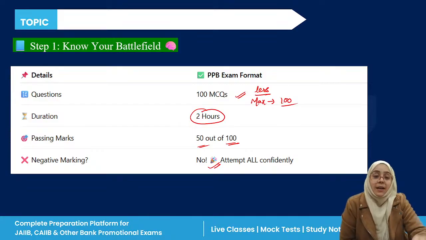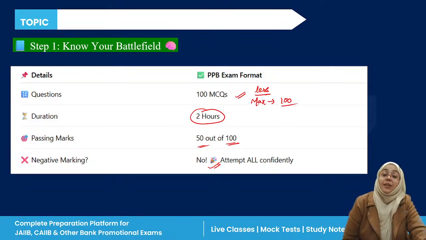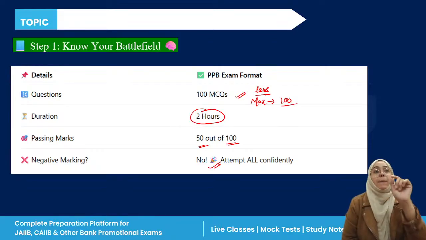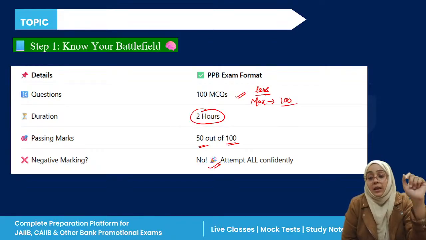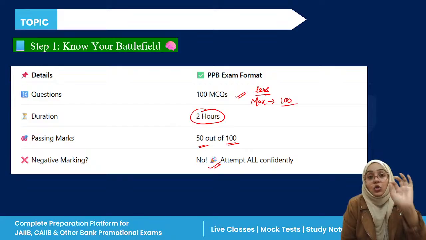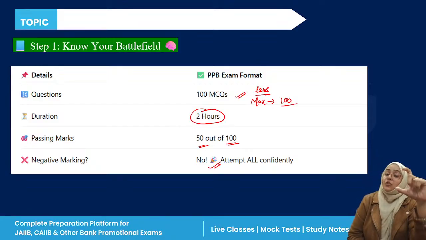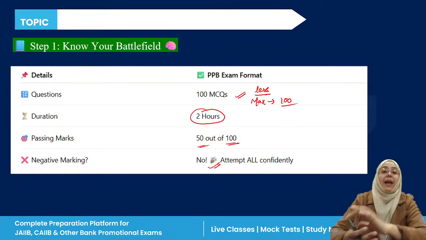Yes, you know about the current account, the saving account, the BSBD account, I know that, but there are some types of contracts and technicalities of those contracts from where the case study based questions and numericals are asked. In fact, in my examination cycle there were approximately 10 to 15 numerical questions in the PPP unexpectedly. We have very few topics in the PPP from where the numericals can come.